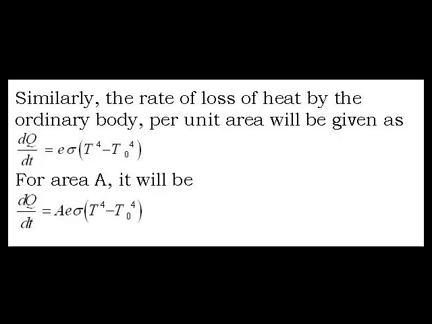However, the rate of loss of heat depends on the surrounding temperature. The rate of loss of heat by an ordinary body per unit area is given as dQ/dt = Eσ(T⁴ − T₀⁴). For area A, it is given as dQ/dt = AEσ(T⁴ − T₀⁴), where T₀ is the absolute temperature of the surroundings.